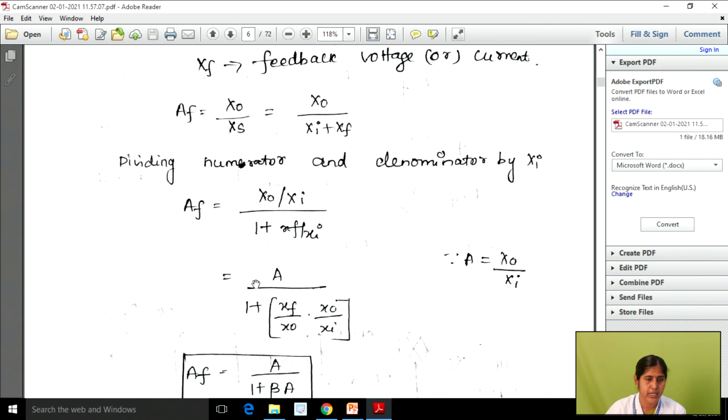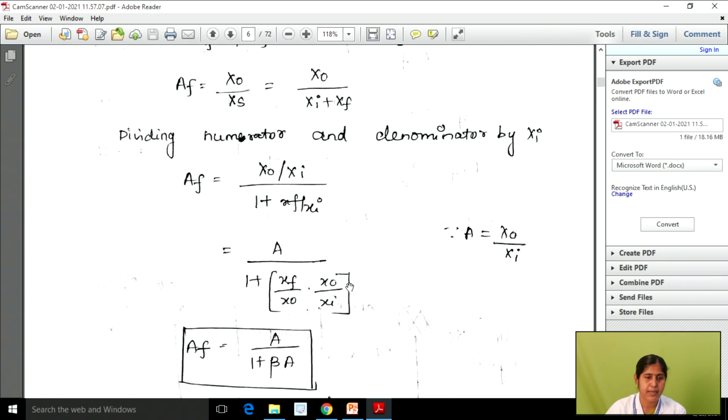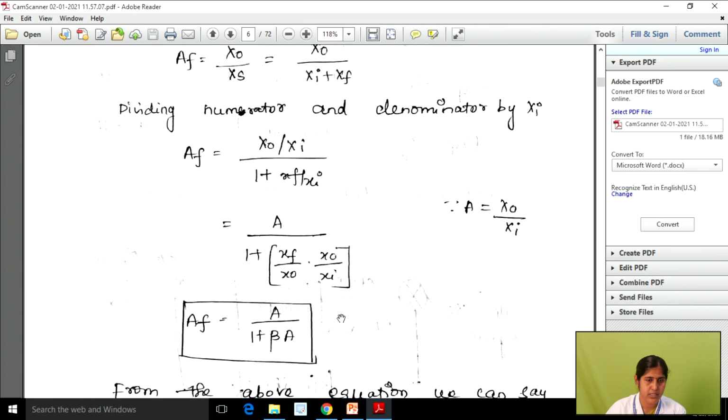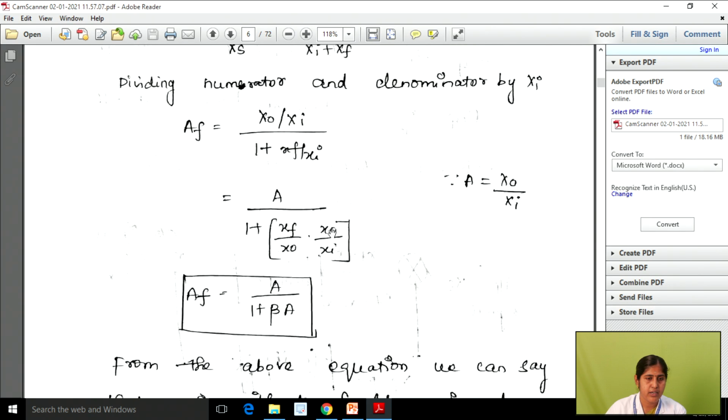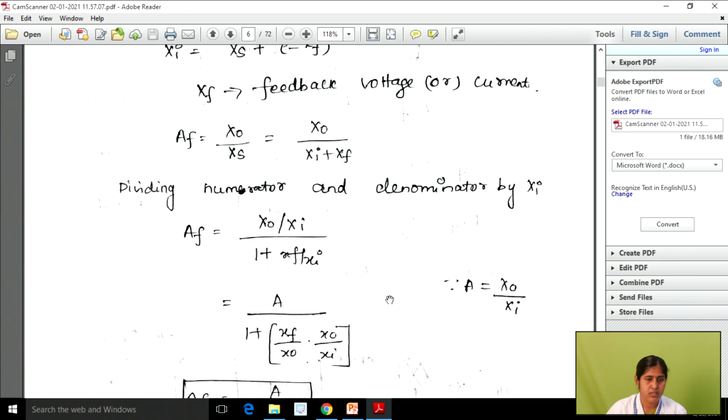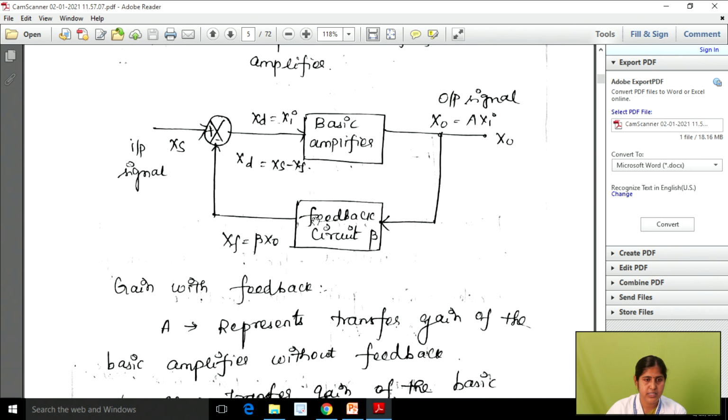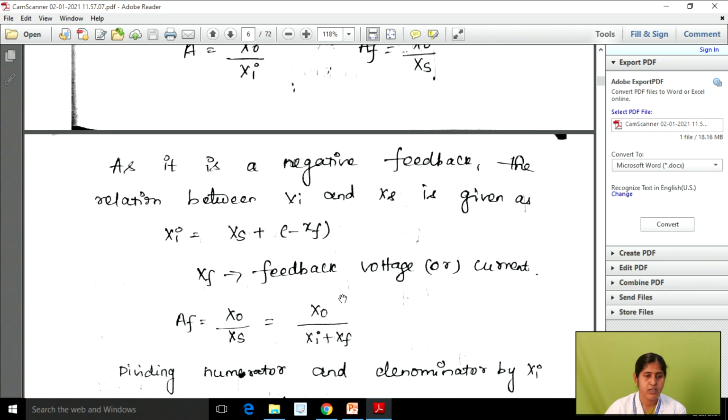So we can substitute A here, divided by 1 plus XF divided by Xi. Here we can multiply and divide by X naught, so we get XF divided by X naught into X naught divided by Xi. X naught divided by Xi is equal to A, and the feedback ratio beta is equal to XF divided by X naught. See this diagram: beta is equal to XF divided by X naught.